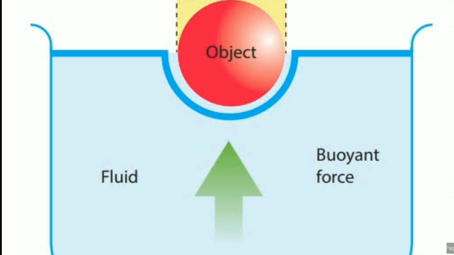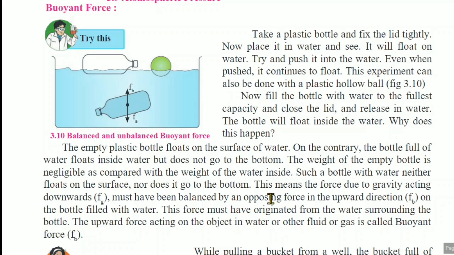This means that force due to gravity acting downwards must have been balanced by an opposing force in the upward direction. डाउनवर्ड जो डायरेक्शन में प्रेशर हो रहा है, फोर्स अप्लाई हो रहा है, दैट इज नथिंग बट द ग्रेविटी एक्टिंग डाउनवर्ड्स, दैट इज द फोर्स ऑफ ग्रेविटी. This force must have originated from water surrounding the bottle.